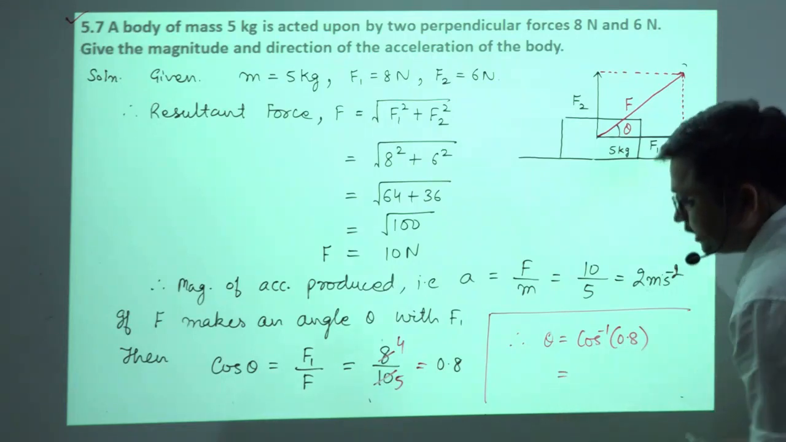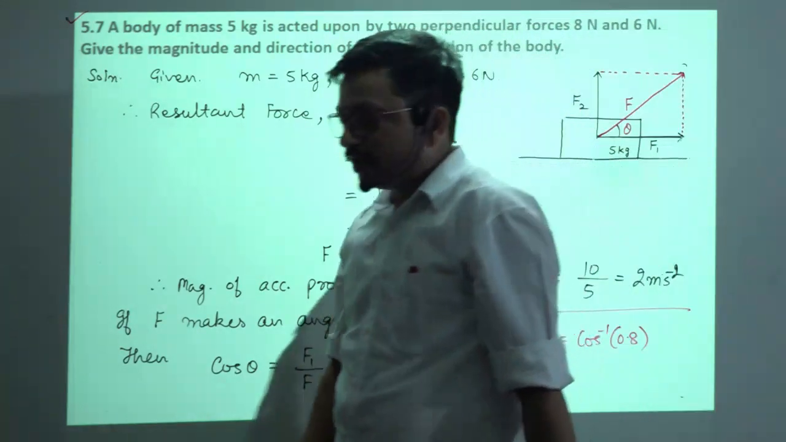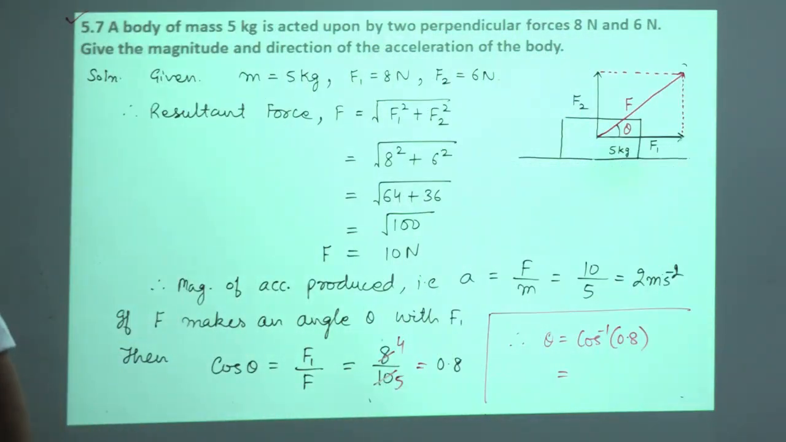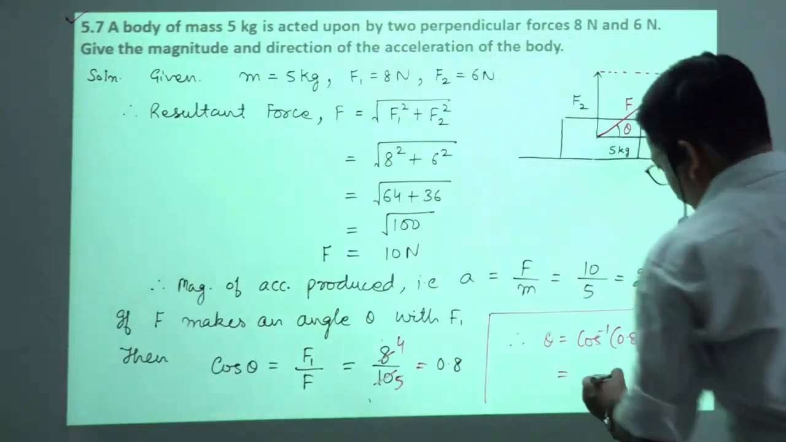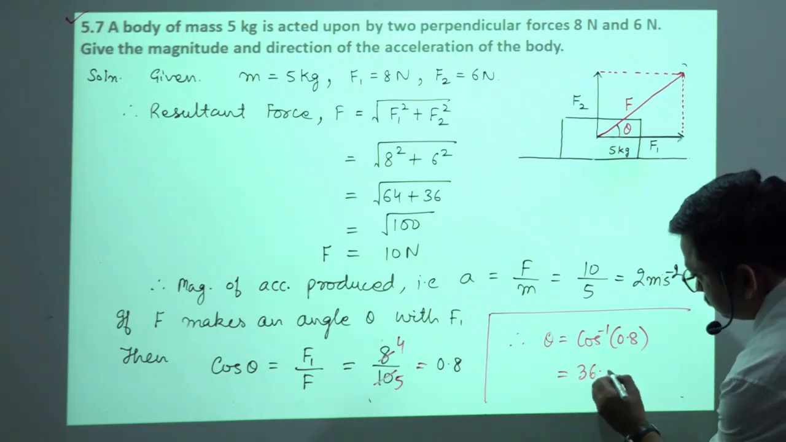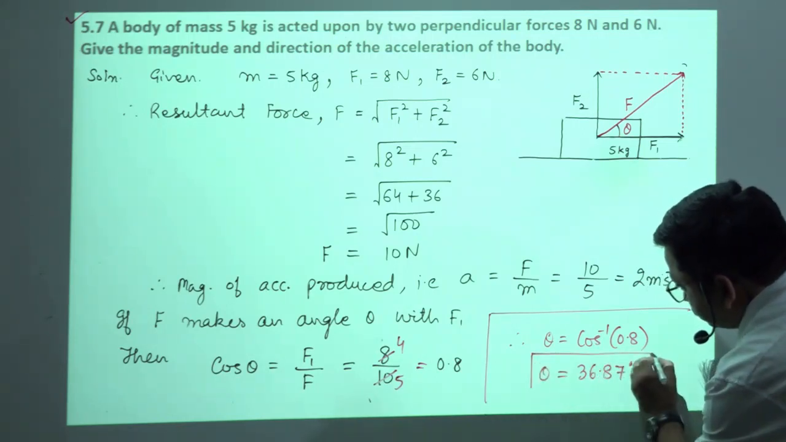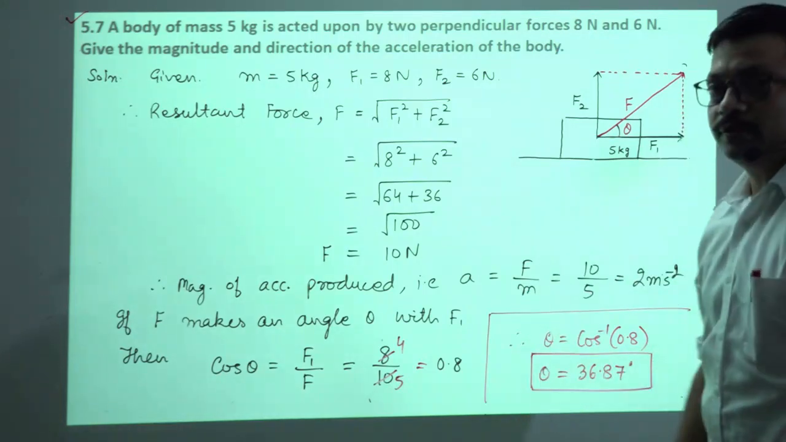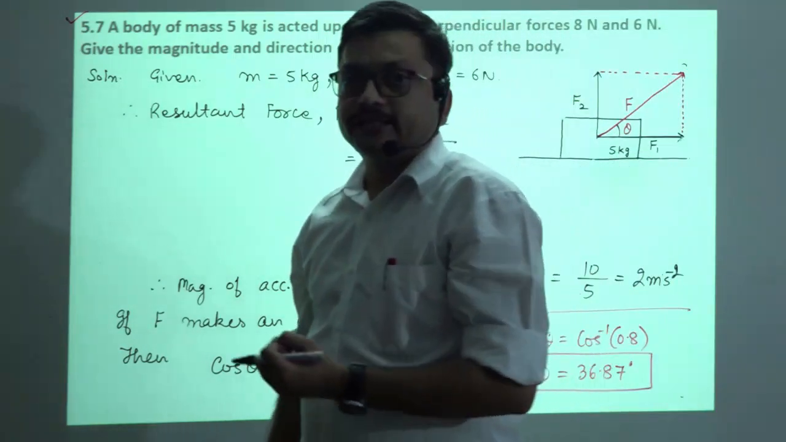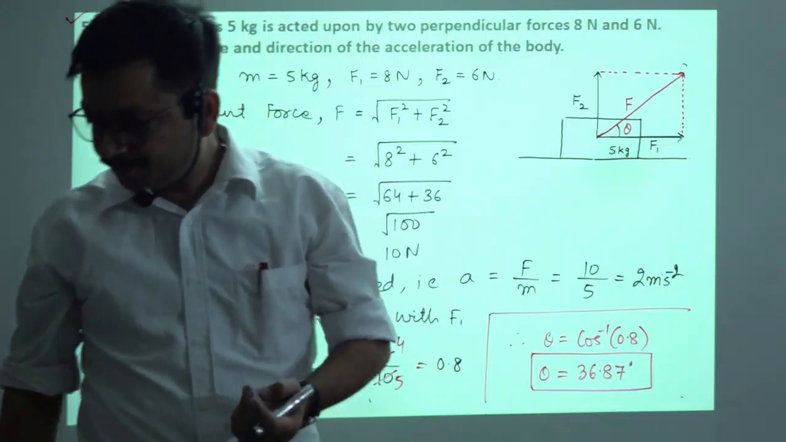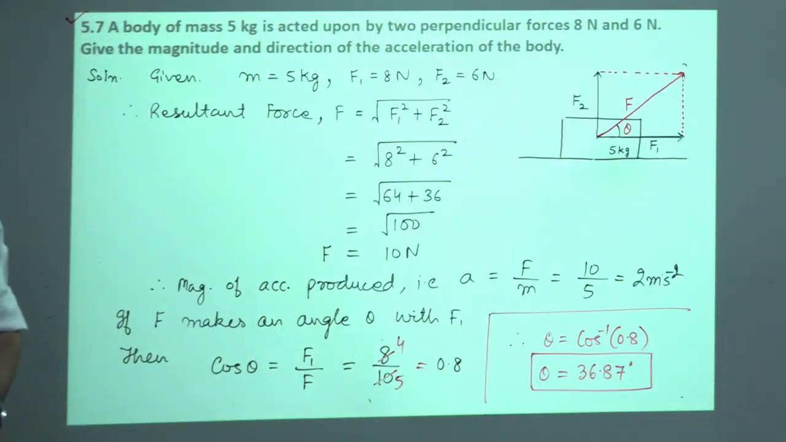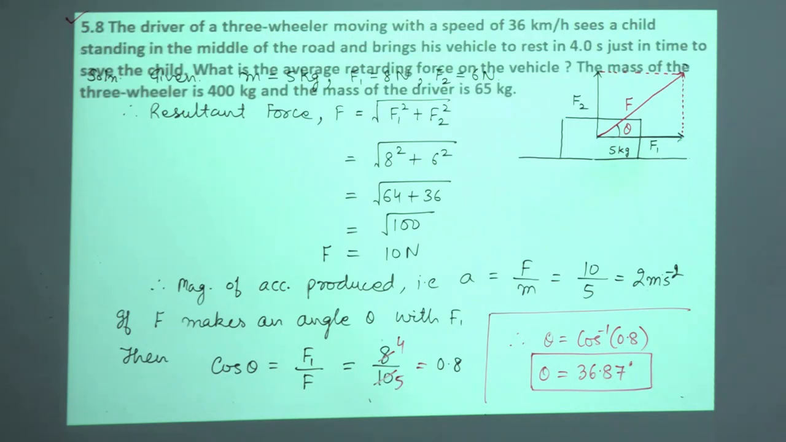अब इसका वैल्यू देखेंगे नेचुरल कोसाइंस में, सो इट्स वैल्यू विल कम्स आउट टू बी 36.87 डिग्री. So in this direction the acceleration will act. Okay, so in this way we will solve this numerical. Okay, now let's study about the next question.